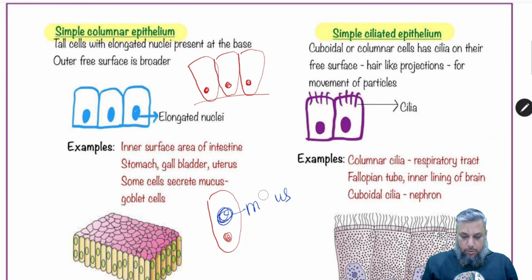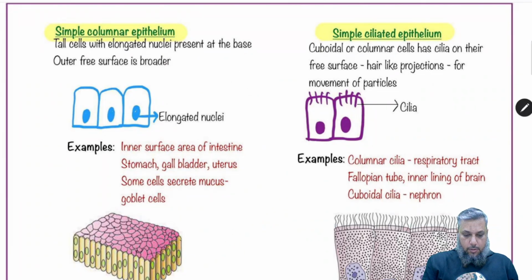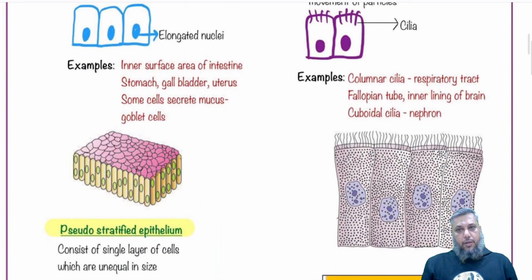In general, the simple columnar epithelium has a modification. One of the modifications, as you can see here, is the presence of cilia.